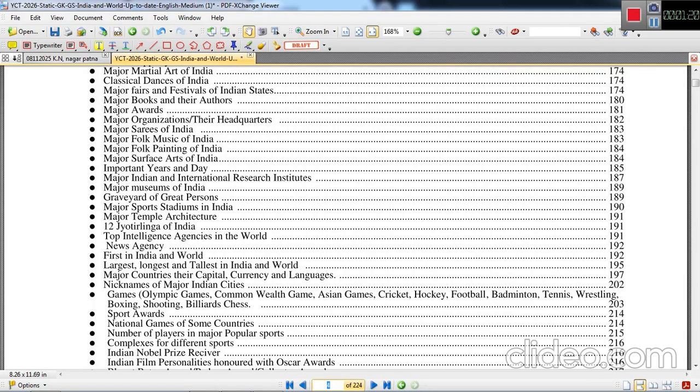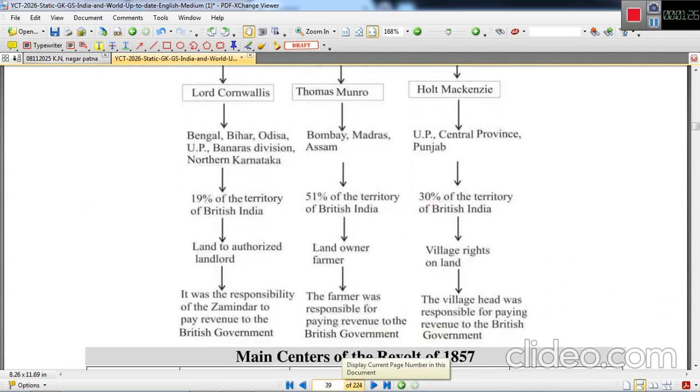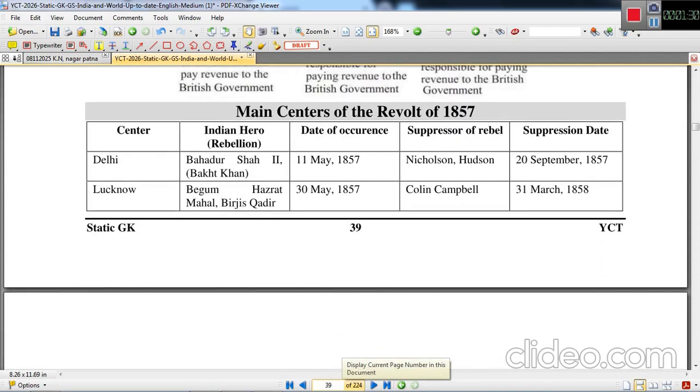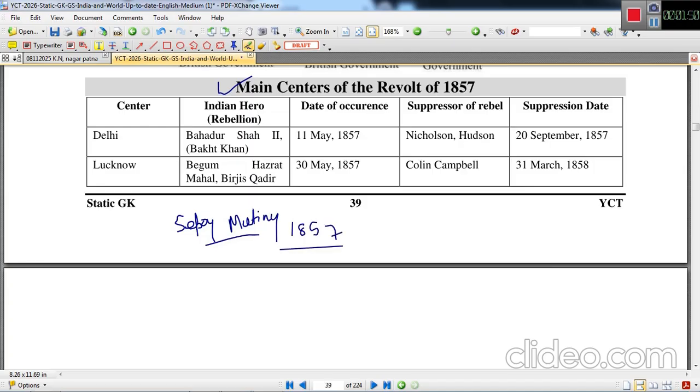So we will go to the target page, that is the 39th page. Up to land revenue system in the British era we have covered, and we have to cover from now on the main centers of revolt of 1857. So the revolt of 1857 is also called the Sepoy Mutiny of 1857, and this was the watershed movement or the turning point in terms of India's struggle for independence.